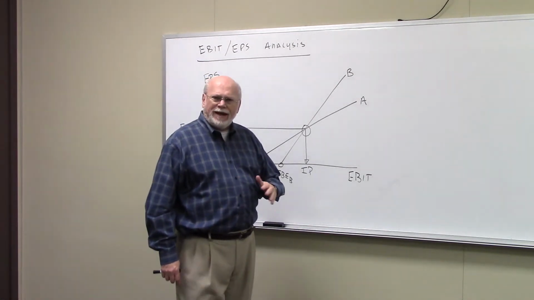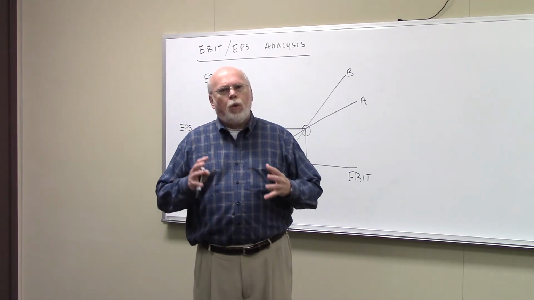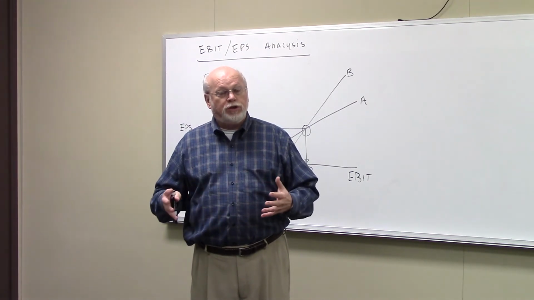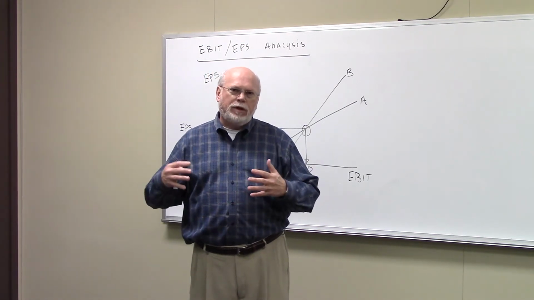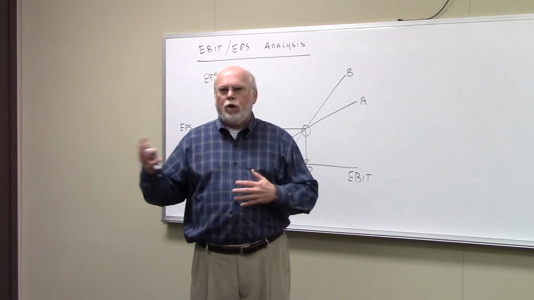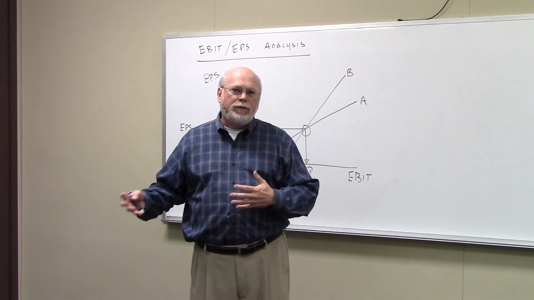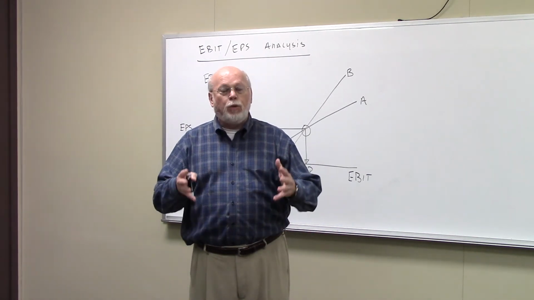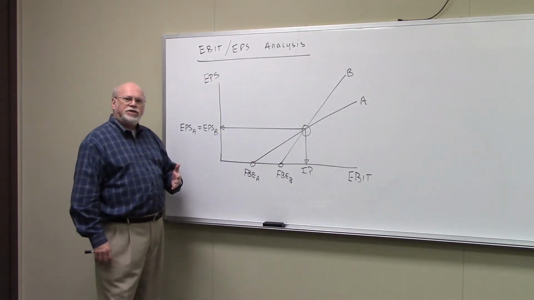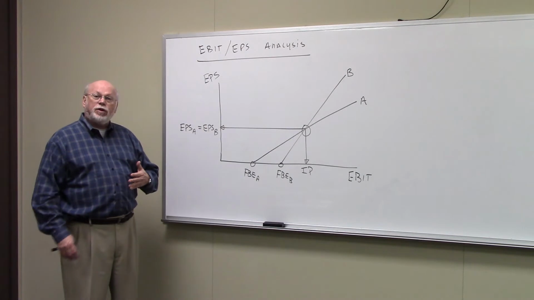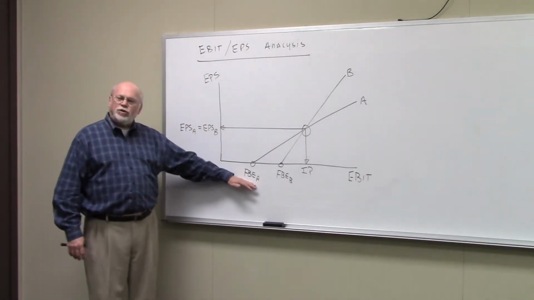Now when you do an EBIT earnings per share analysis, again, you're trying to decide what capital structure a firm should use. And when we talk about capital structure now, we mean the mix of capital. Should it be 60% debt or 40% debt? Should the equity be 30% or 50%? What's the mix of the capital that we should be using? And again, an EBIT earnings per share analysis tries to show us the mix of capital that will maximize earnings per share.